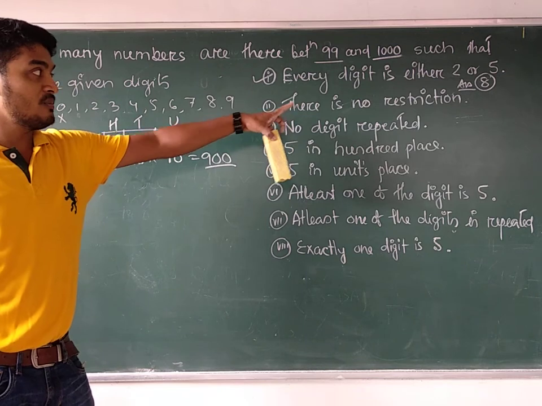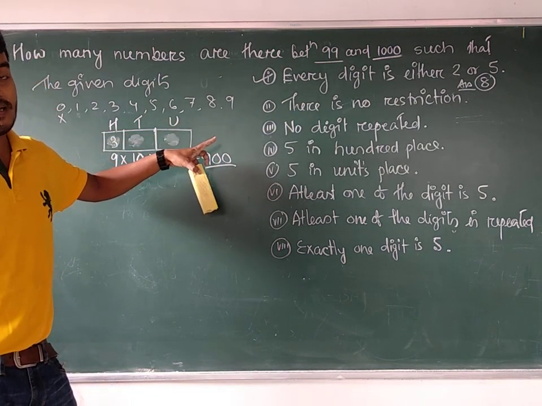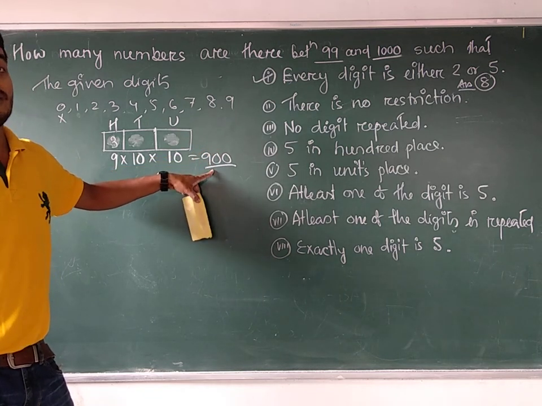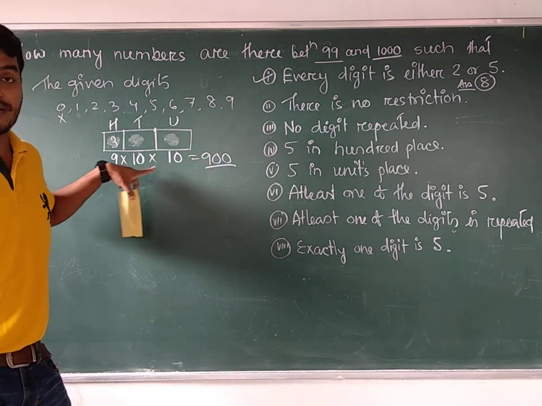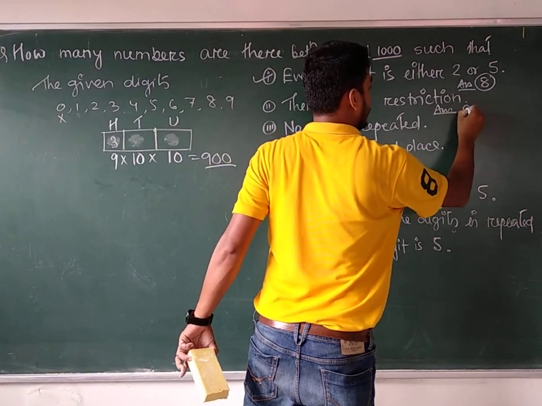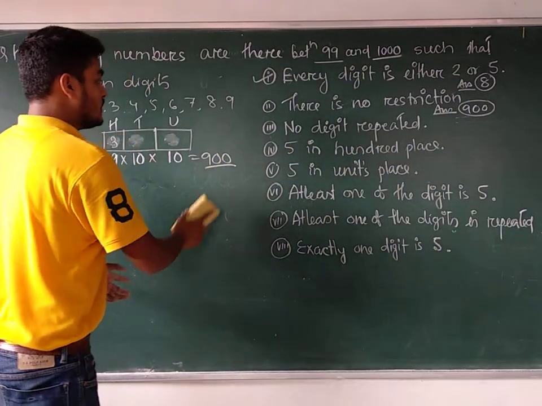There is no restriction, so how many 3-digit numbers are there between 99 and 1000? 900, where repetition is allowed. So the answer is 900. Now I am going to start the next one, where no digits are repeated.